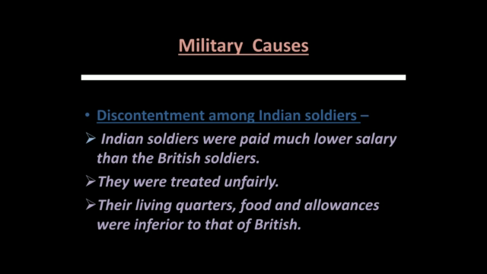So there were several military causes also responsible, which led to this revolt of 1857. So let us see what were those causes which turned the soldiers against the Britishers. The first is discontentment among Indian soldiers. What is discontentment? Dissatisfaction. They were unhappy. The Indian soldiers were really unhappy with the British rule. Let us see why so.